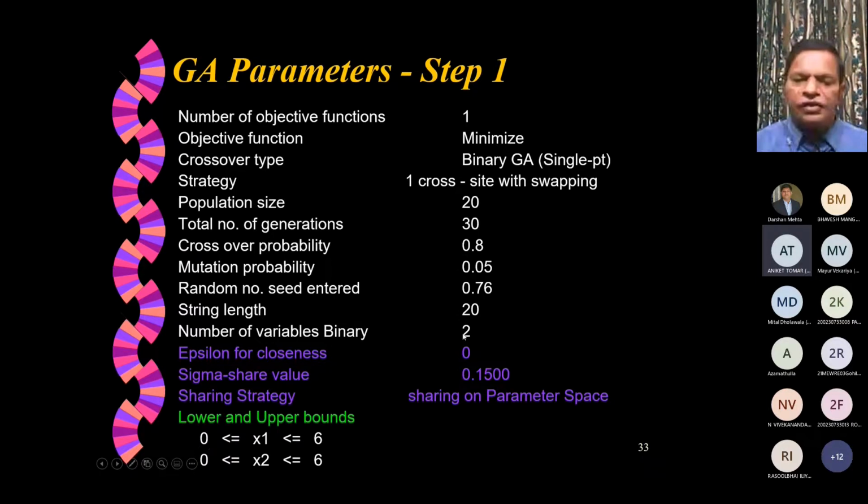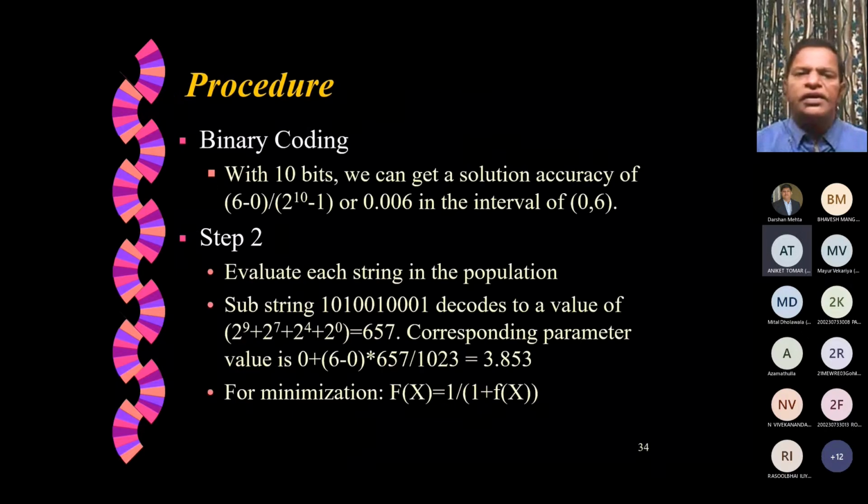So if we are talking about 10 bits for one variable in the range of 0 to 6, what is the accuracy that we are getting? That we can try to check. With 10 bits, we can get a solution accuracy of, the original range is 6 minus 0, and the number of values that you can represent in 10 bits is 2 power 10 minus 1. So (6 minus 0) by (2 power 10 minus 1), or 0.006, is the accuracy.